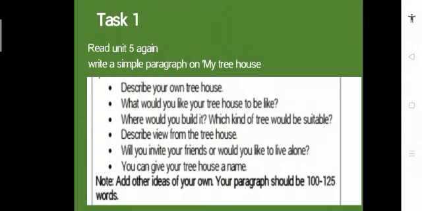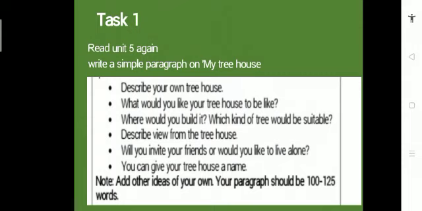You have read a lot in the first 5 units of this novel. In the novel they were thinking of building a tree house, because a tree house is safer than a house on the land, right?